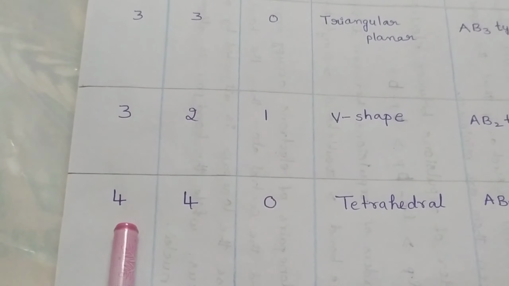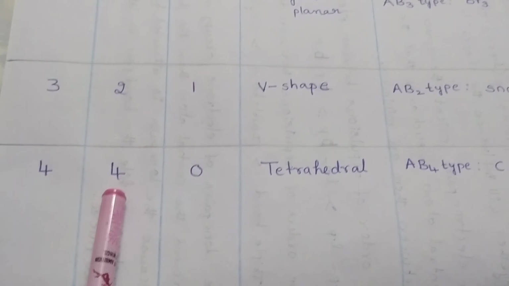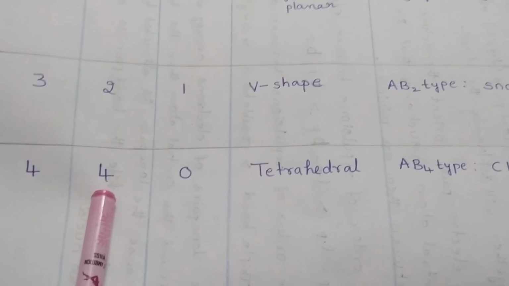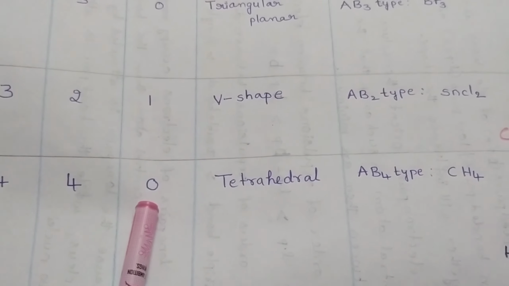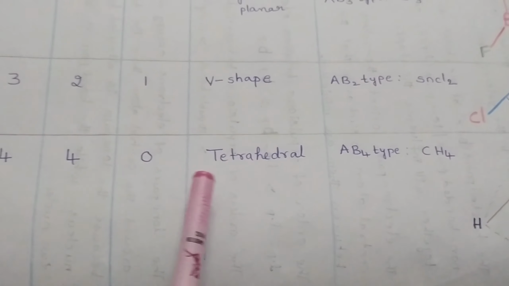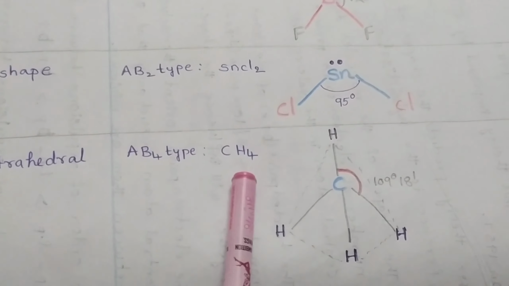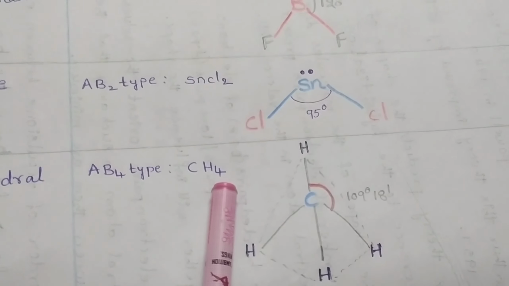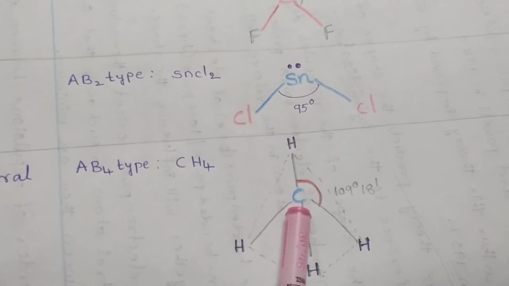If a molecule contains 4 electron pairs, among them 4 are in the form of bonded pairs of electrons, then there are no lone pairs of electrons present. Such molecules are tetrahedral in shape. For example, methane, formula CH4. In methane, the central atom is carbon.